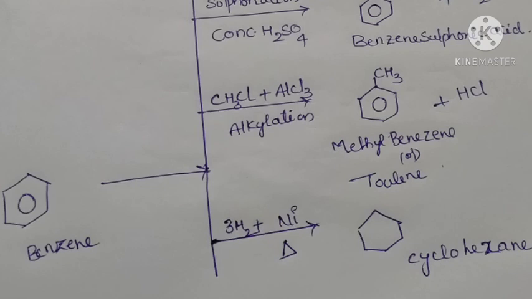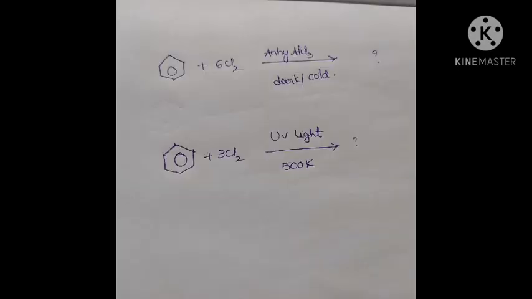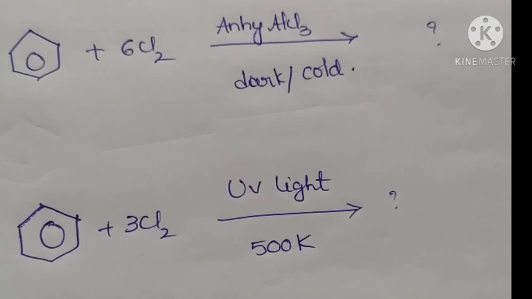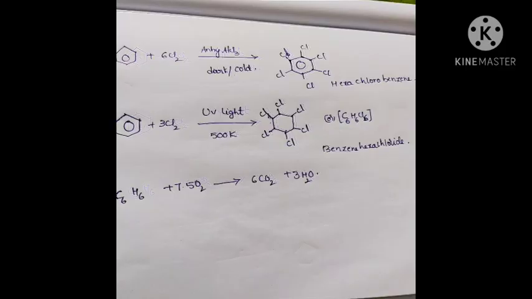And the next property of benzene is benzene undergoes reduction. Benzene undergoes reduction with 3H2 plus nickel catalyst by strong heating. It forms cyclohexane. And next, benzene undergoes 6 times chlorine in presence of anhydrous AlCl3. It is observed in the dark and cold medium. So it forms hexachlorobenzene.